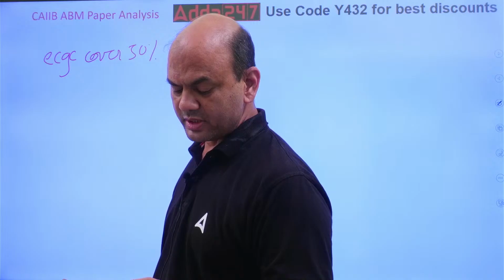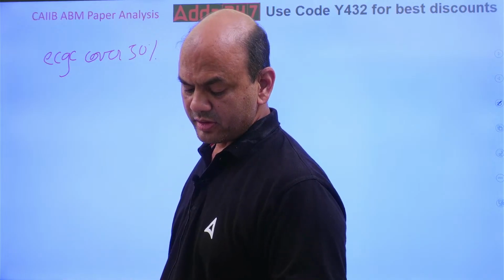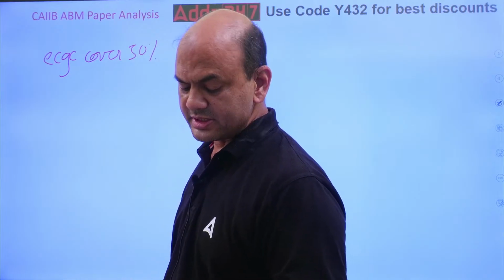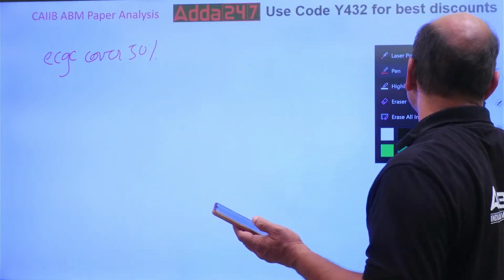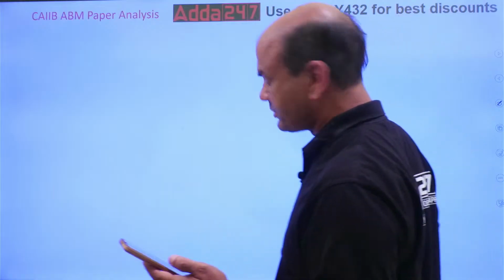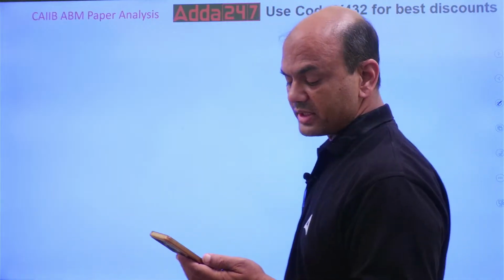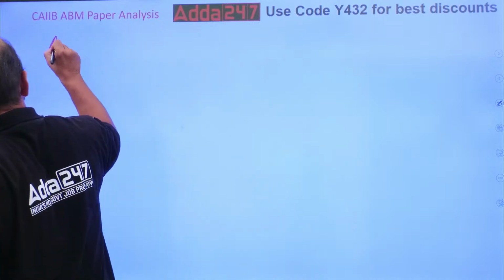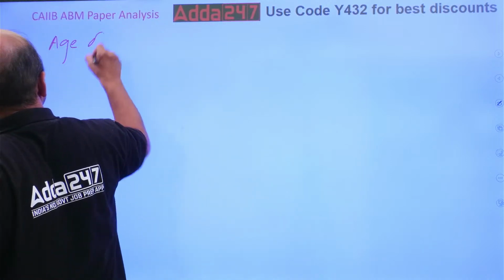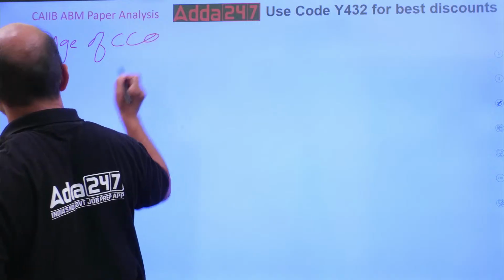So next, what was that? ABM. Yeah, provisions. CCO question was asked. What is the age of CCO? Age of CCO, that was asked again.